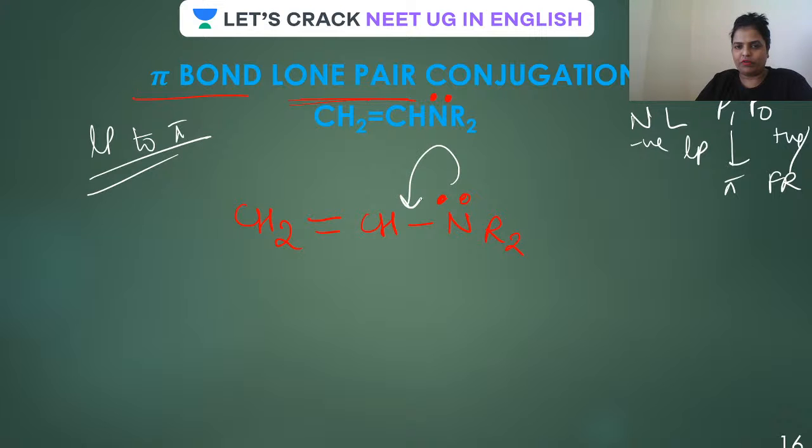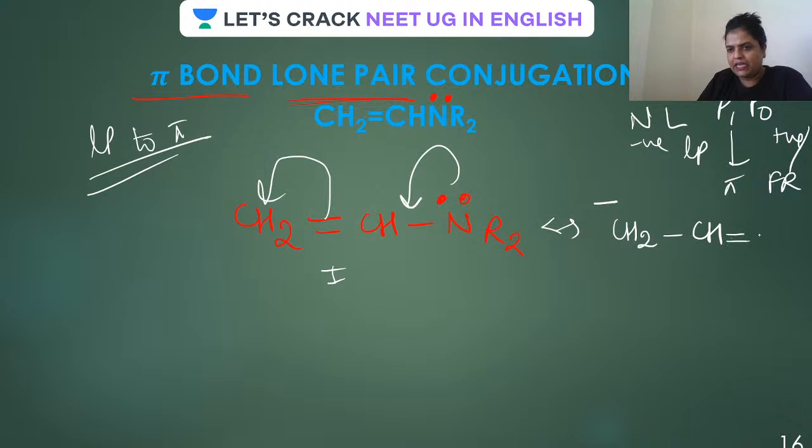So this will go over here, then that will make it go on this. So this is the first resonating structure. The second one will be written this way. This particular one will have a double bond, as the lone pair is lost from it and has gone to the neighboring one, so there would be a positive charge. So this is the second resonating structure.